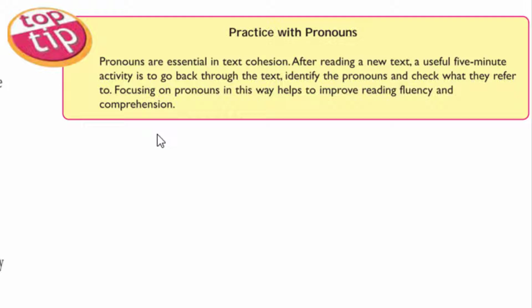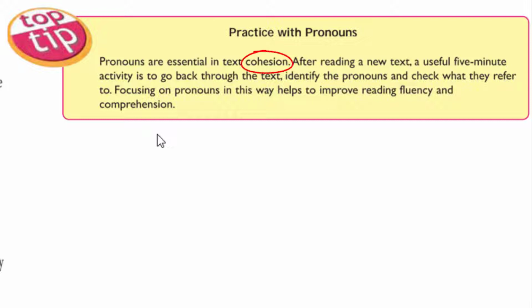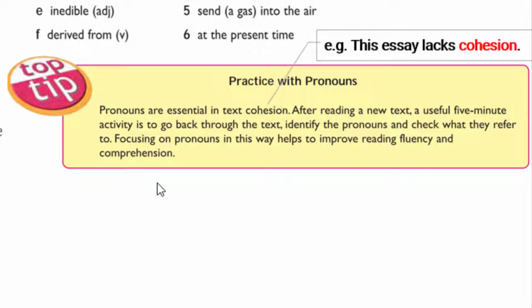So what are pronouns? Pronouns are essential in text cohesion. Cohesion? What does that mean? Cohesion, for example, look at this sentence. This essay lacks cohesion. Cohesion تعني الترابط أو التماسك. تماسك النص. لذلك pronouns are essential in text cohesion.